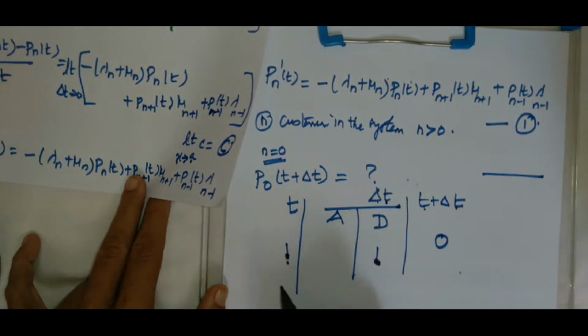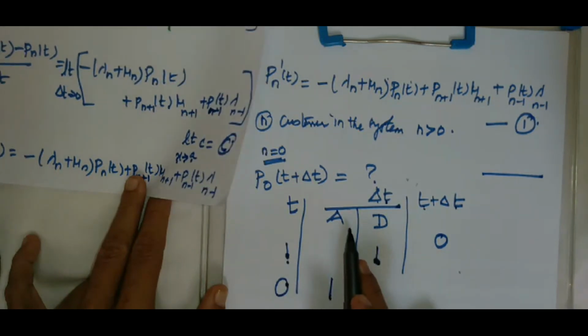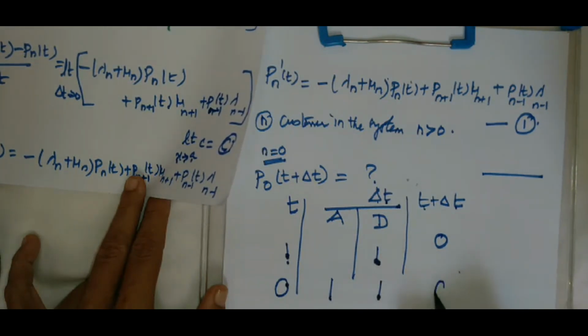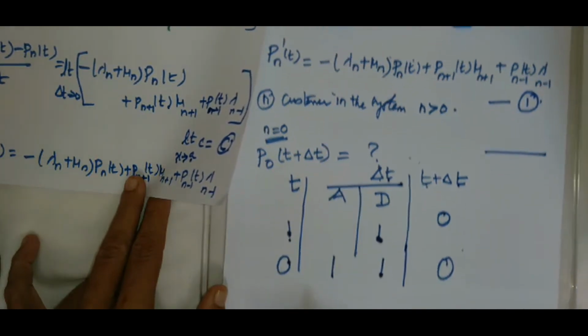Another possibility: there are no customers in the system during the time t, one arrival takes place in the time interval of length delta t and one departure takes place in delta t, and therefore no customers at time t plus delta t.